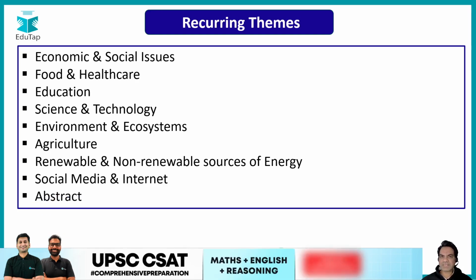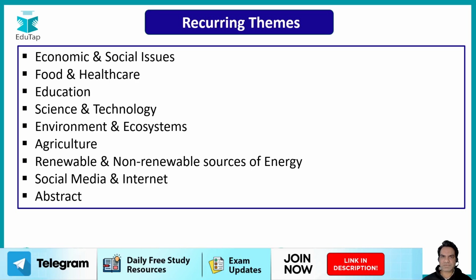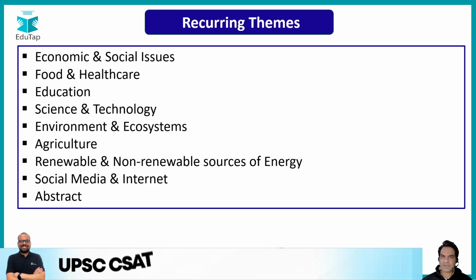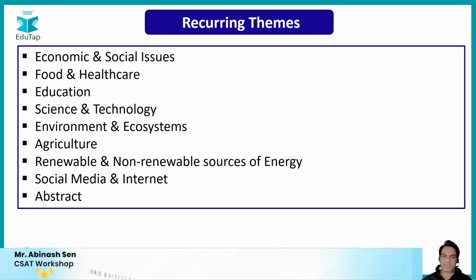And last but not the least, very frequently some abstract topics are also asked, like some experience from someone's life, or some situation which is given to you, or it might be an anecdote from some historical event, and then they base questions on that. So these are some reoccurring themes for your CSAT paper in your comprehension section.